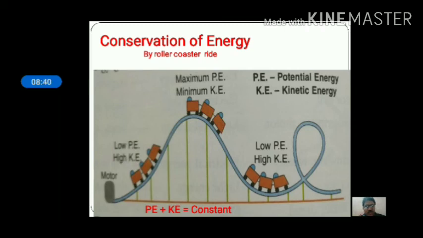So when the car moves down, the potential energy is converted into kinetic energy, and when the car moves upwards, the kinetic energy gets converted into potential energy. The total potential energy and kinetic energy remains constant. Hence, the energy is conserved. In this case, if you want to learn extra, that is your plus plus, then think what is the form of dissipation of energy. Yes, that is friction, heat as well as sound.